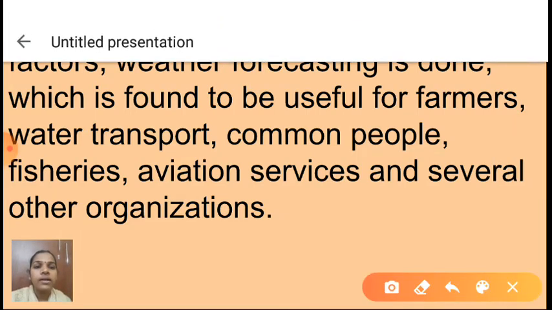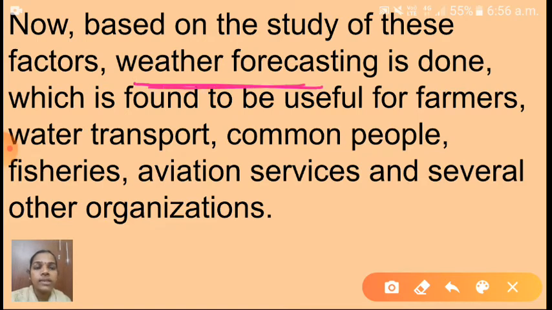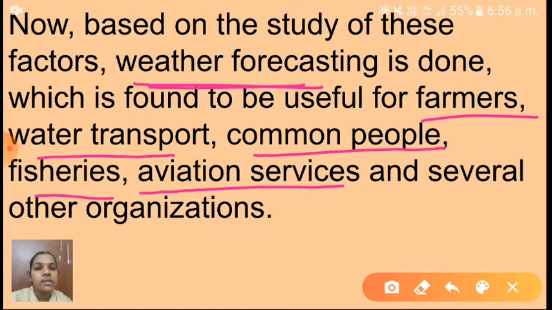So normally we are observing the weather forecast, isn't it, children? Why are we observing this? It is one of the important things. It is found to be useful for farmers, water transport, common people, fisheries, aviation services, and several other organizations. Okay, children. Meteorology deals with clouds, lightning, thunder, isn't it? So based on the study of these factors, weather forecasting is done with the help of the meteorological department. Why is it necessary?